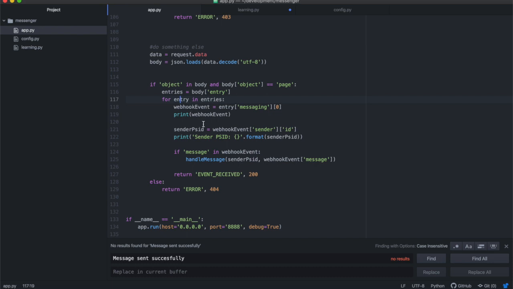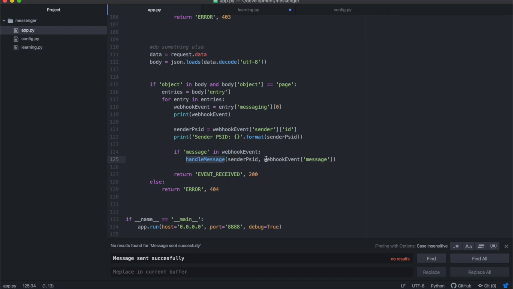Inside of the webhook event, you can get the sender ID. You need the sender ID for when you respond, because when you respond back to Facebook, you need to give them the ID of the message you're responding to. After that, you need to do something with the message, and this handle message function is a function that we're going to write to actually complete a response.